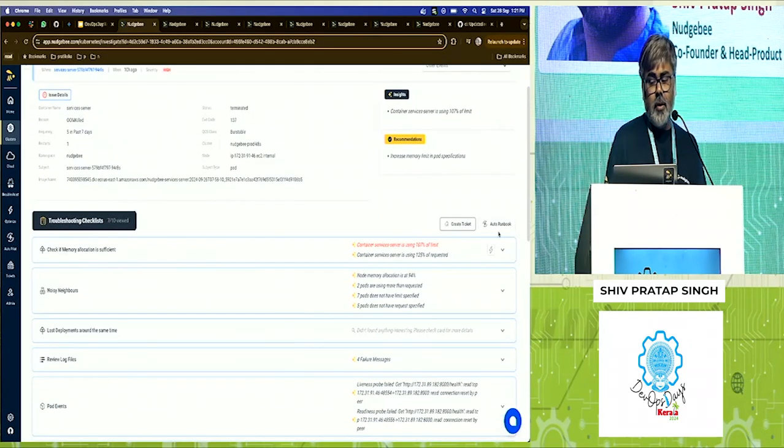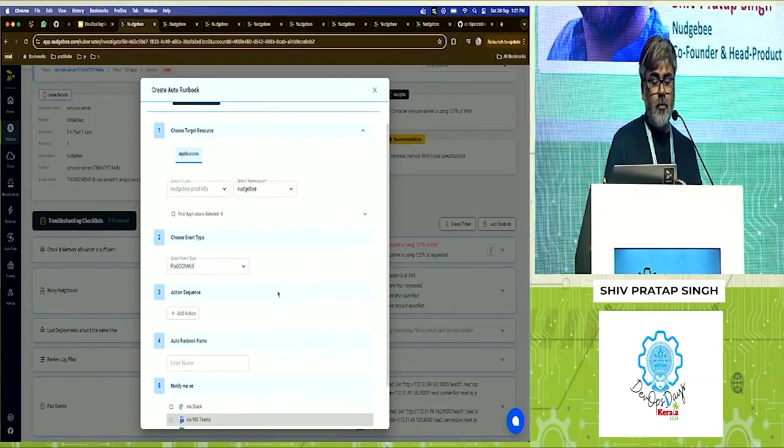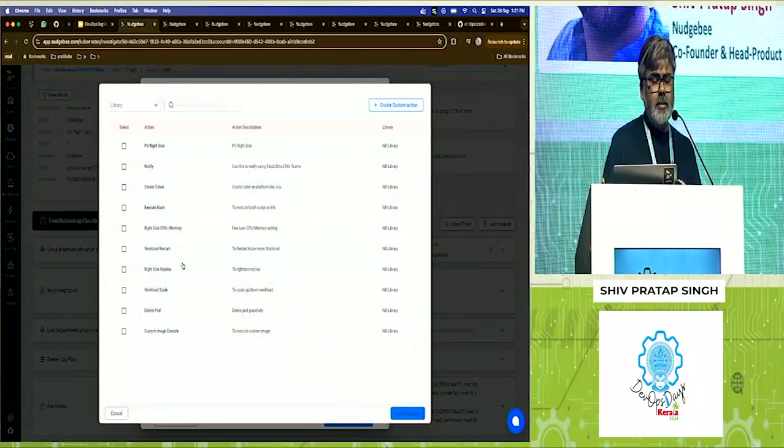Now let's say you can resolve an issue, you can create a ticket for that, but more importantly, you can automate this as well, right? You can click on automate: anything which is happening on my Nudgebee namespace for out of memory issue, I normally do these steps within Nudgebee, right? What I can do is maybe create a ticket for my team to look into more details, then notify them on a dedicated Slack channel, right? Let's say that is a core team, right? I can configure the core team Slack channel so that whenever an out of memory issue happens, it goes directly to them. I want to increase my memory for the time being till they are debugging the issue, right?